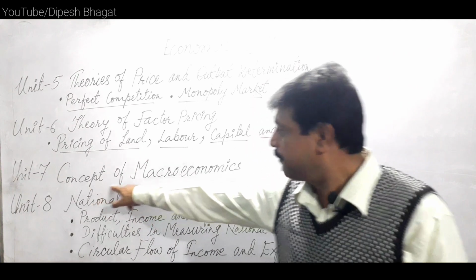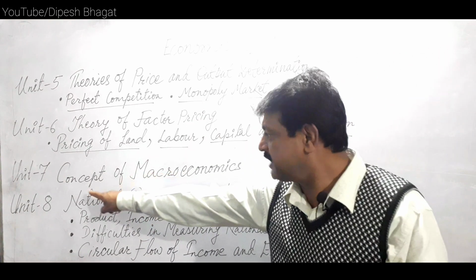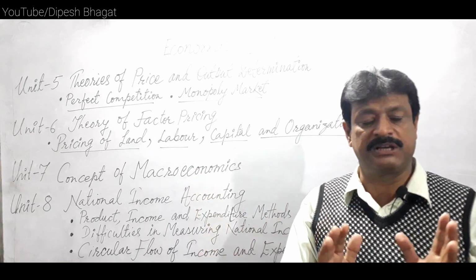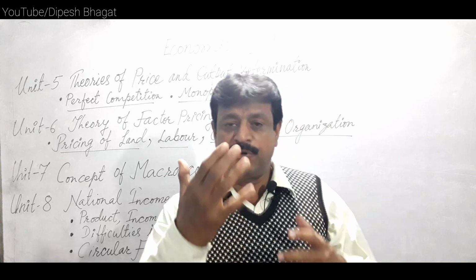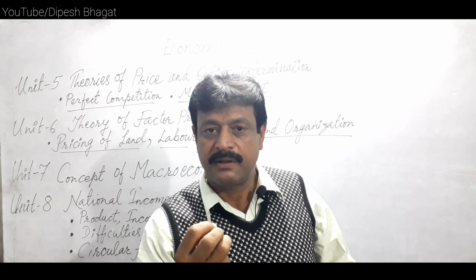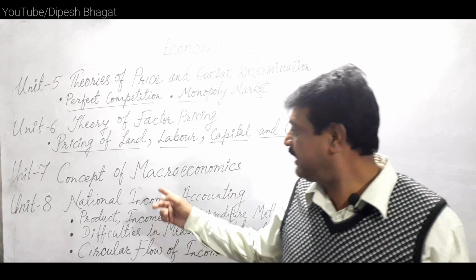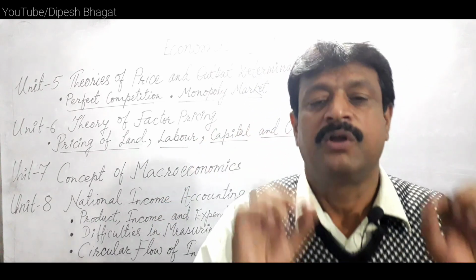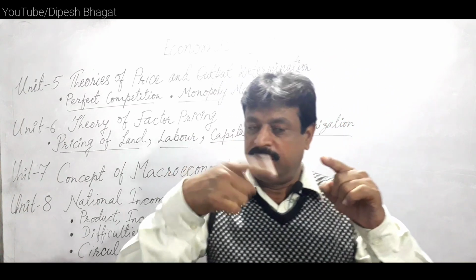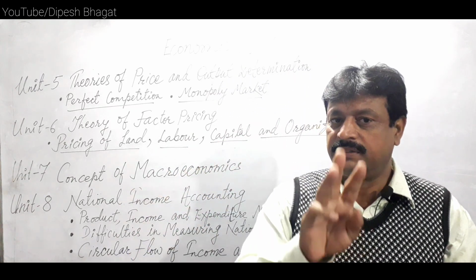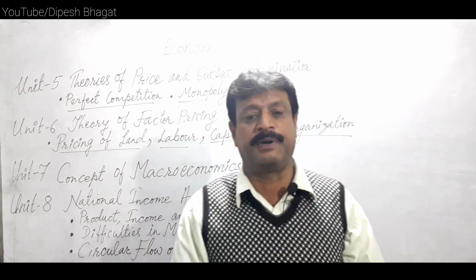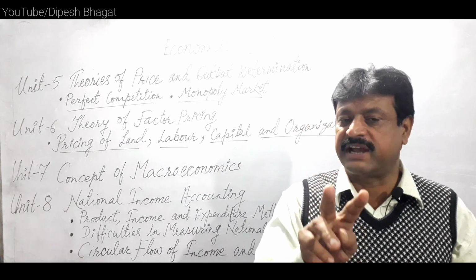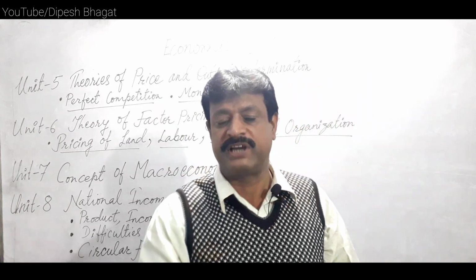Unit 7, macroeconomics part B, concept of macroeconomics. Under the concept of macroeconomics, we have to study what macroeconomics is, the types of macroeconomic variables, and then we will introduce the types of economy. We have studied earlier that there are 3 different types of economy: 2-sector economy, 3-sector economy, and 4-sector economy.